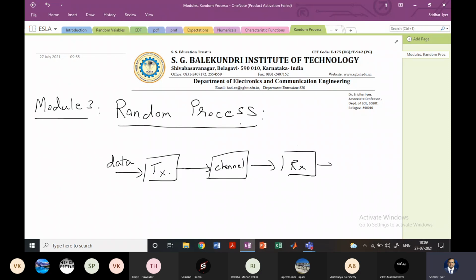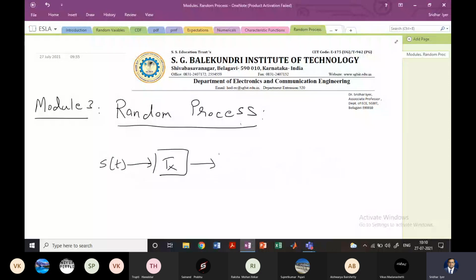So let me just denote it mathematically. If I transmit S of t through a transmitter, which is connected to a channel, which is then connected to a receiver, for an ideal scenario, I would expect S of t at the output of the receiver. Right? However, that is not going to happen, because at the channel,